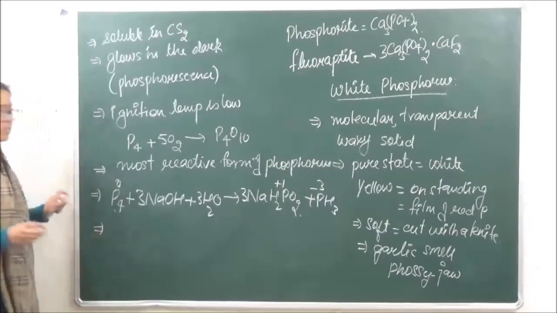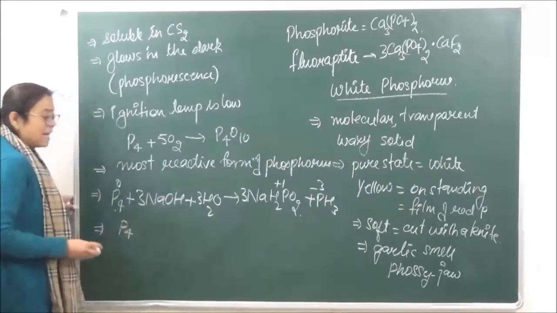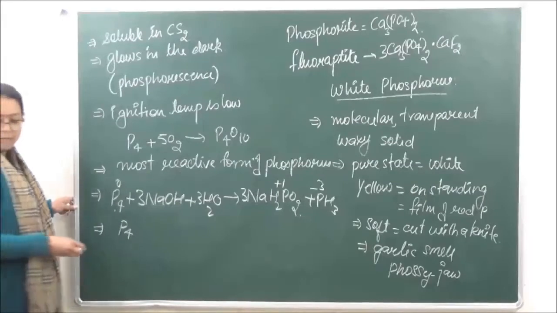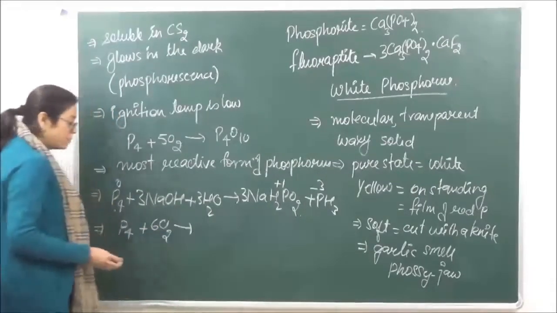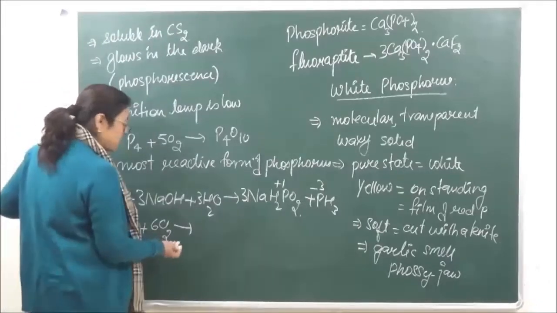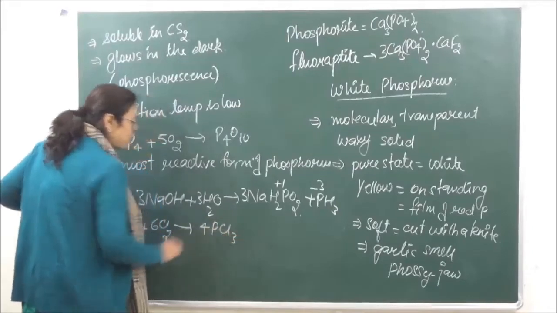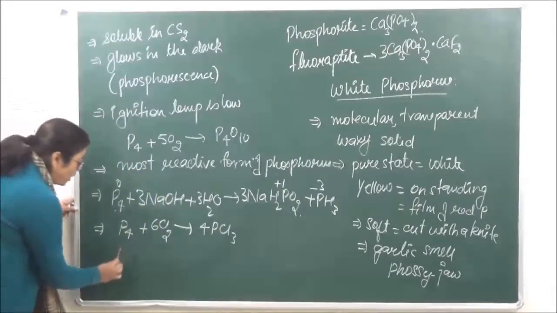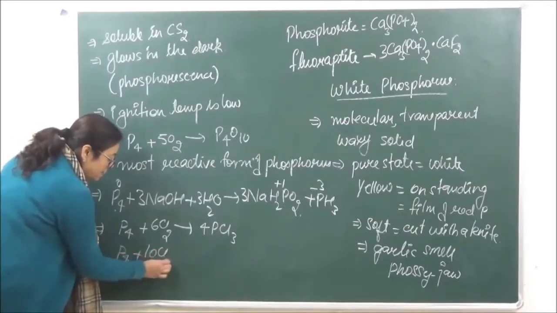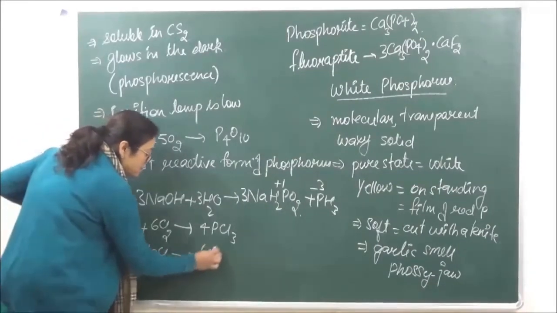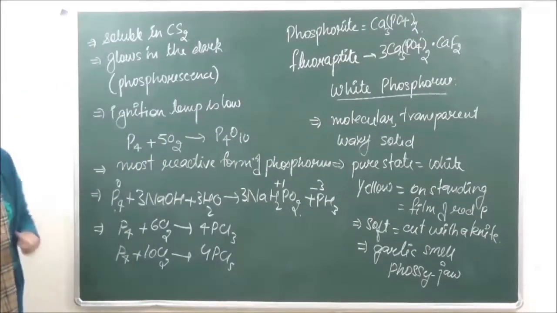Then it reacts with halogens to form respective halides of phosphorus. Like if we are reacting phosphorus, it forms two types of halides with chlorine or with any halogen. It can give us trichloride in the form of PCl3, or it can give us pentachloride in the form of PCl5, right?